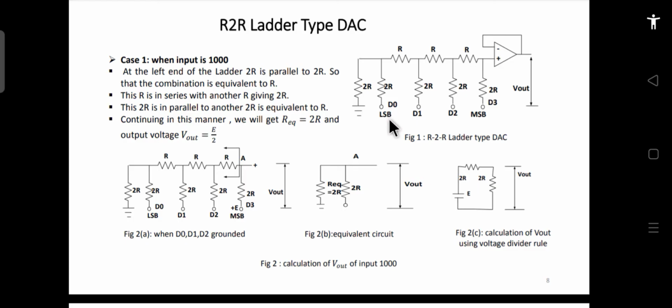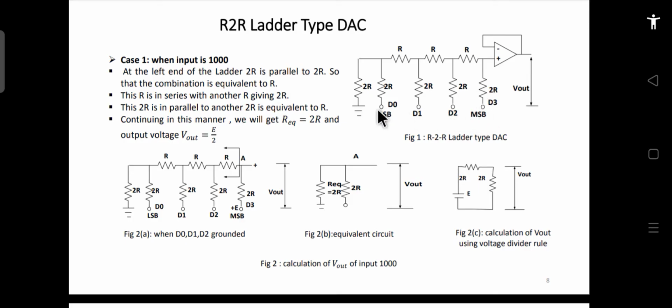To understand its working, we can very easily understand it with the help of some cases. We'll consider what the output is when a single bit is high, considering the other bits as 0. But if there are multiple bits which become high, then we can simply use the superposition theorem to find the total output. So what I mean is, while studying, we will see 4 cases.